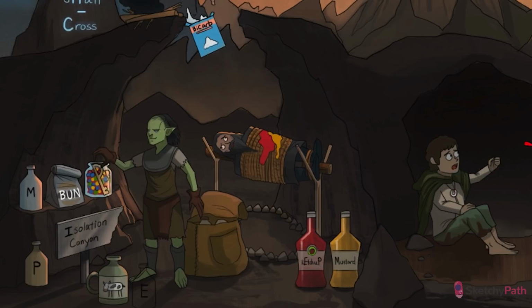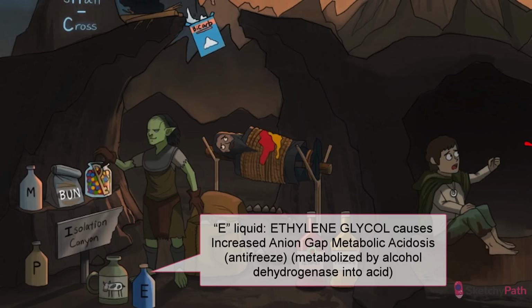The E in mud piles is ethylene glycol, the main component of antifreeze. Again, like we saw with the other alcohols, it's metabolized by alcohol dehydrogenase into acid. Oxalic acid, particularly, likes to combine with calcium and precipitate in the renal tubules, causing obstruction. So many reasons not to ingest antifreeze.